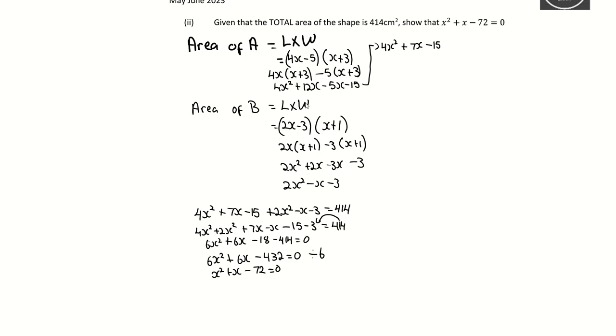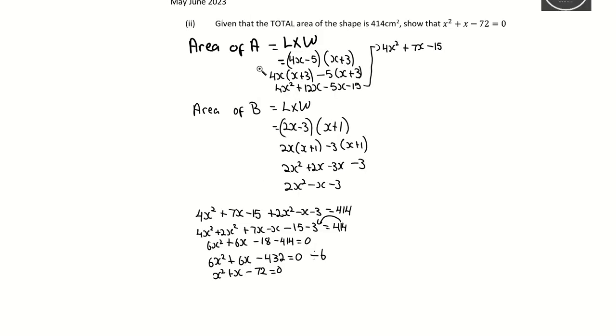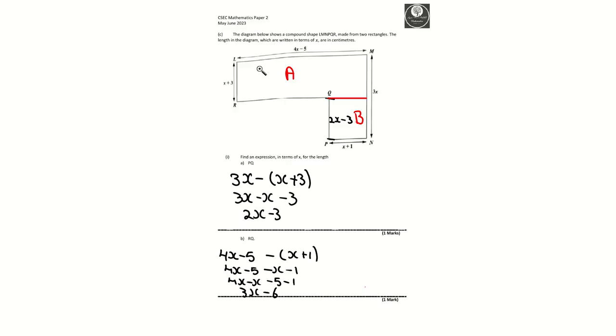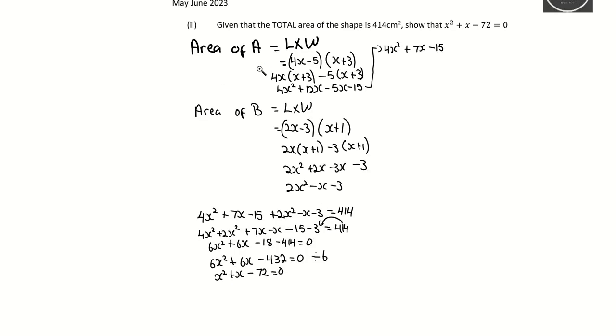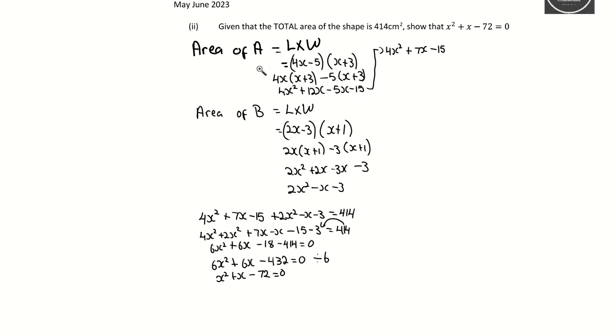They then tell you, given that the total area of the shapes is 414. So when you add those two, you get 414. Show that this equals 0. I call the shape A, and I call the next one B. Area of A is length by width. Length is 4x minus 5. Width is x plus 3. Then area of B would be x plus 2 by 2x minus 3.